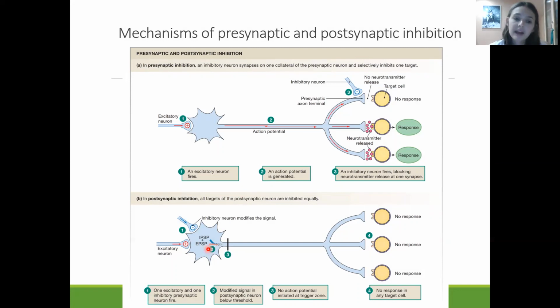Mostly it means that we have an inhibitory neuron which will directly release an inhibitory neurotransmitter like GABA, which connects to the postsynaptic membrane and opens chlorine ion channels. Chlorine will enter the postsynaptic neuron and produce an inhibitory postsynaptic potential. As a result, the postsynaptic neuron will not produce any kind of excitation. So you see, we won't receive any kind of response.